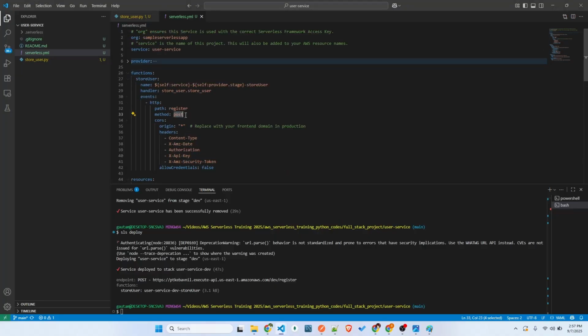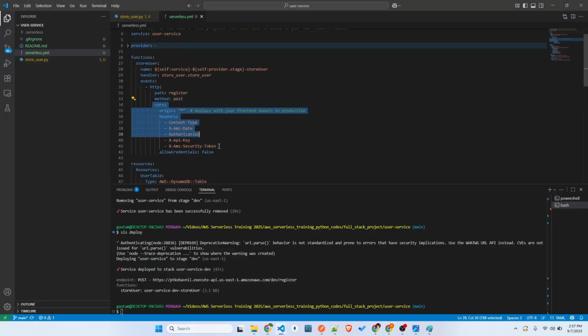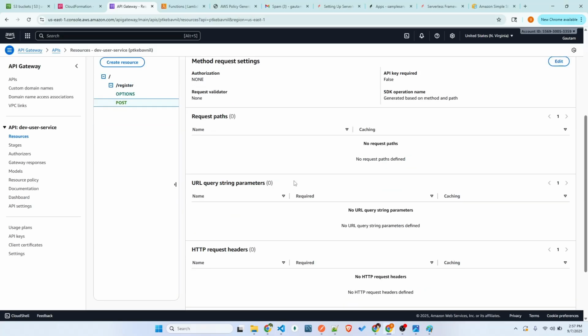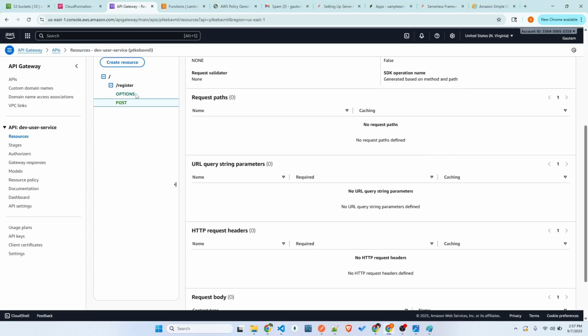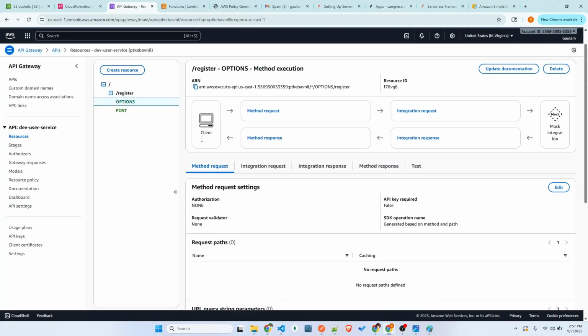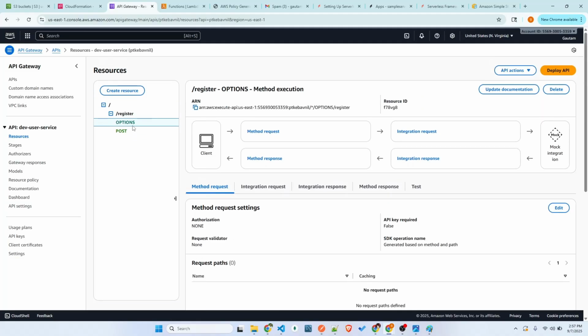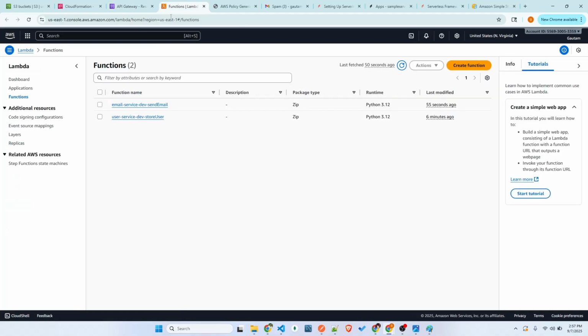What method we created, what route we created, like slash register or post, and the other CORS enable things. You can just go through here. You can edit it and do those changes here. These options by default we're going to add. It's a good way to do for post. It's a pre-flight, so it will check if there are any CORS errors at first, and then we're going to send the post request if it doesn't fail. Something like that happens in the backend.